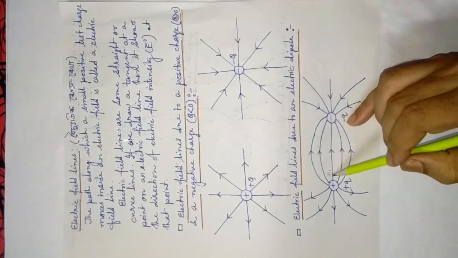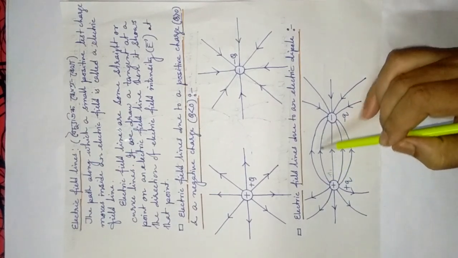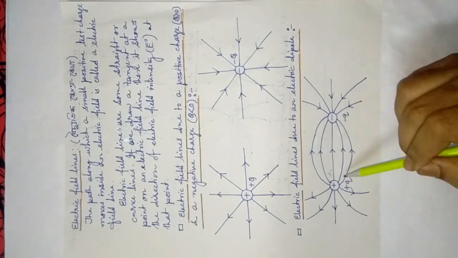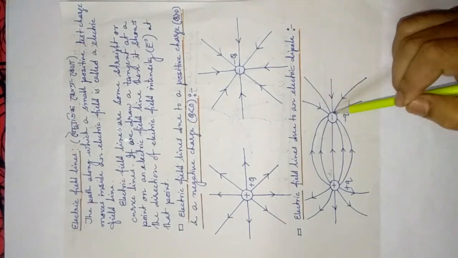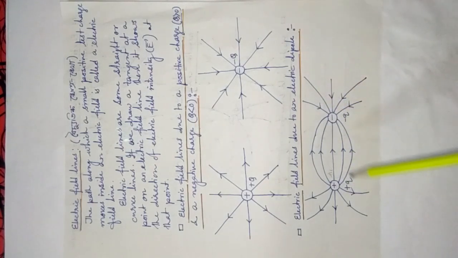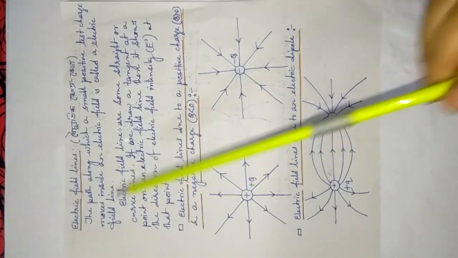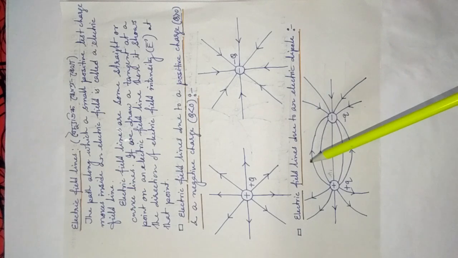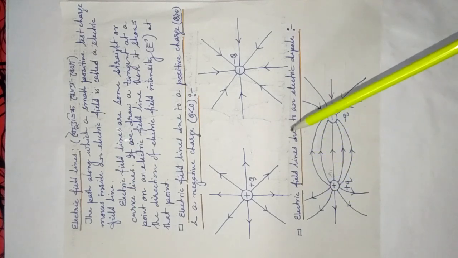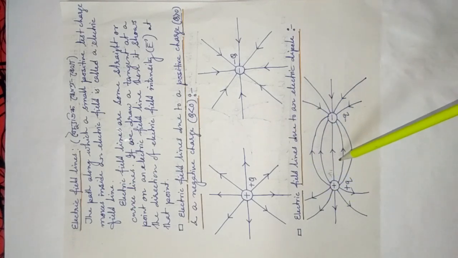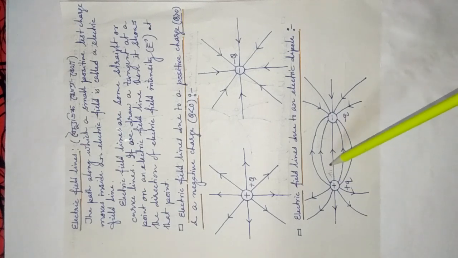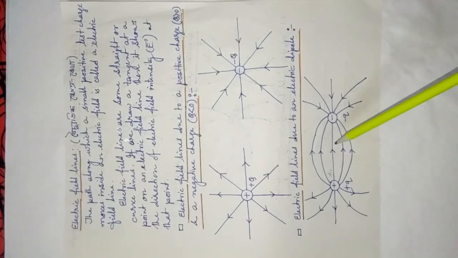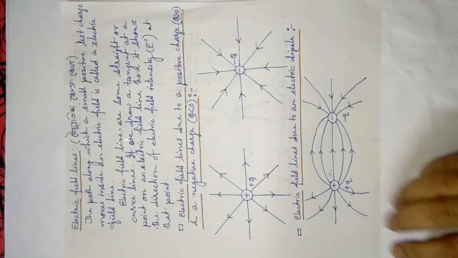But in case of other points, they will follow some curved paths like this, like this, like this. That means electric field lines may be either straight or curved. Both cases may be possible. In detail I will discuss in a separate video how they become this type of path. Here I am not going to discuss it now.